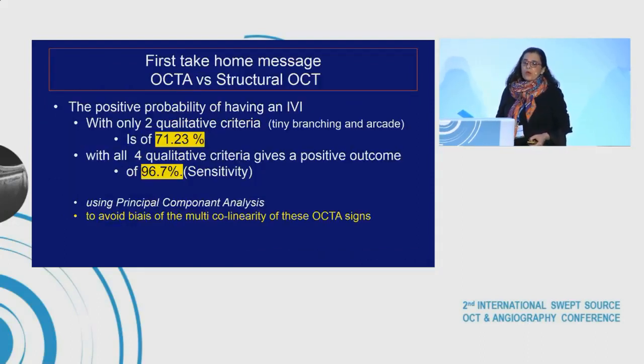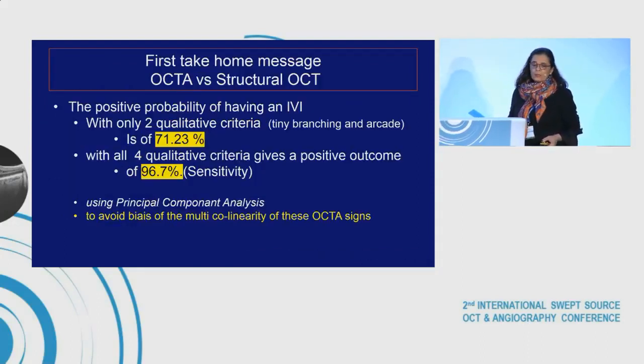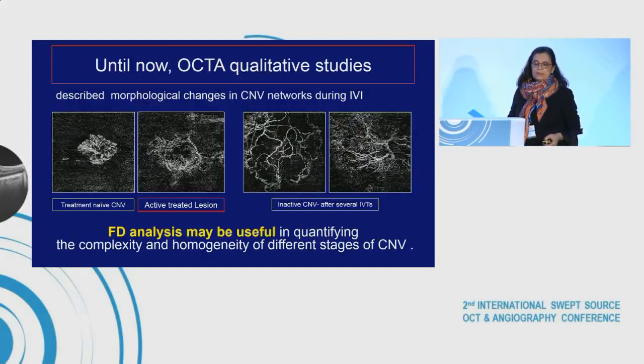The positive probability of having an IVI with only 2 qualitative criteria, tiny branching and peripheral arcade, is 71.23%, and with all qualitative criteria gives a positive outcome of 96.7%, using principal component analysis to avoid the bias of multicollinearity of these OCTA signs.